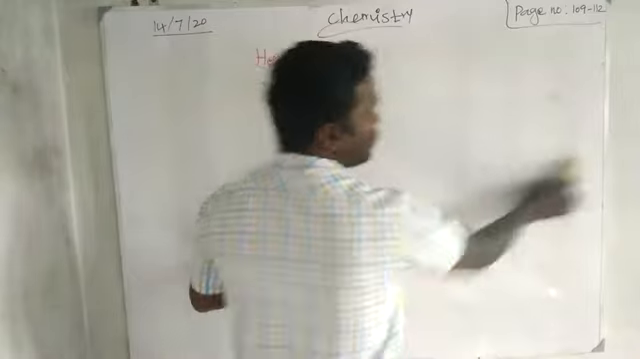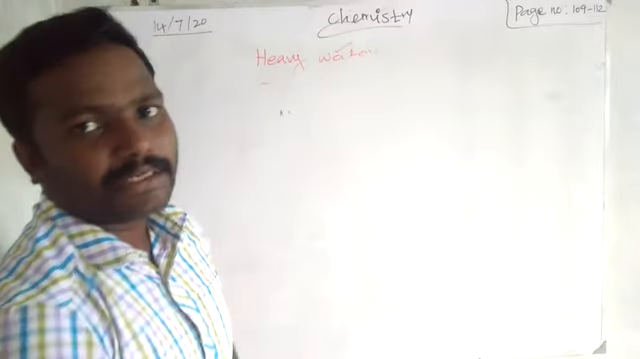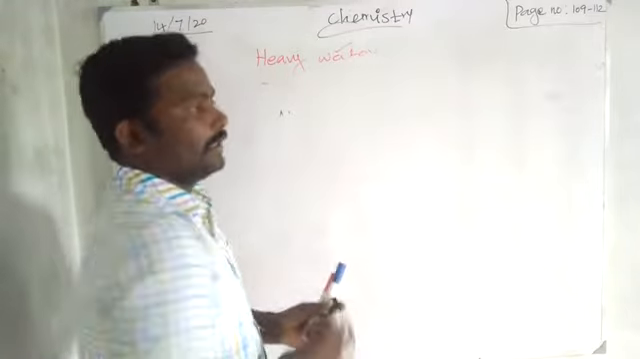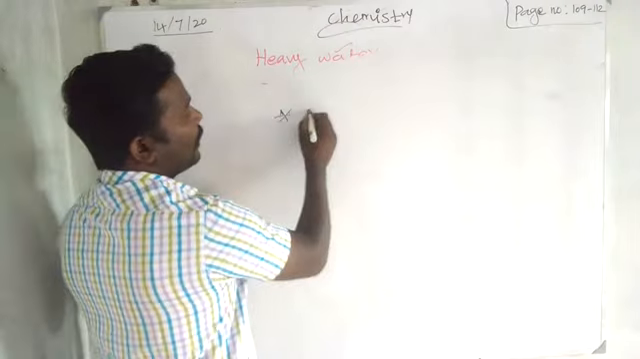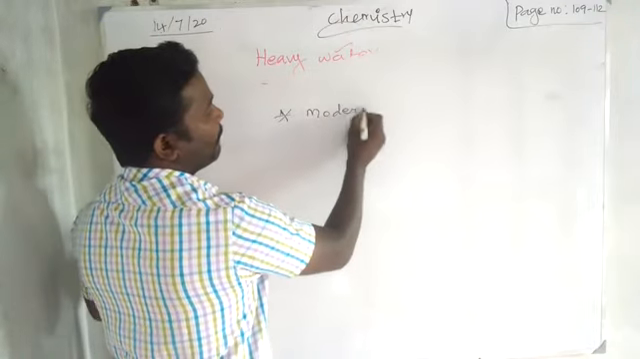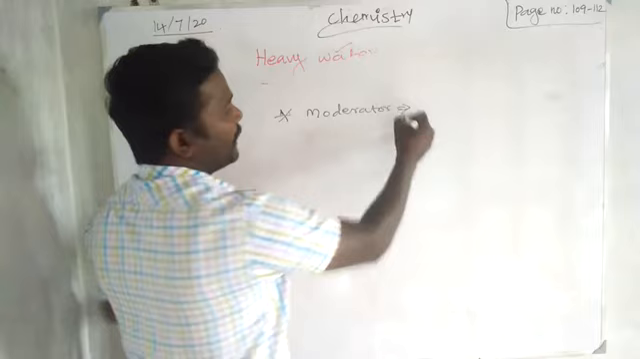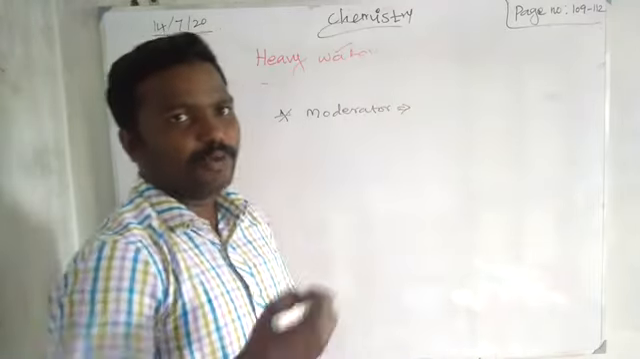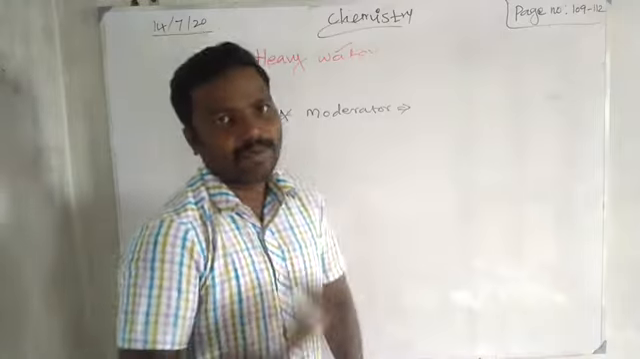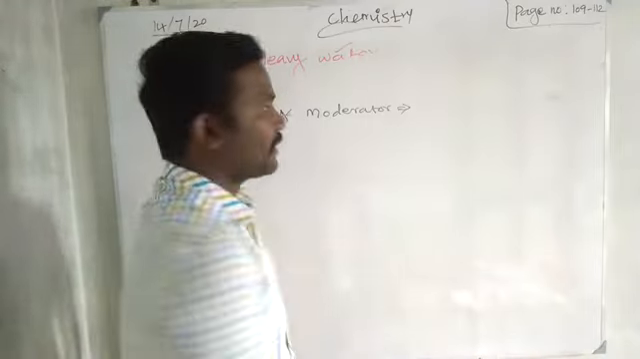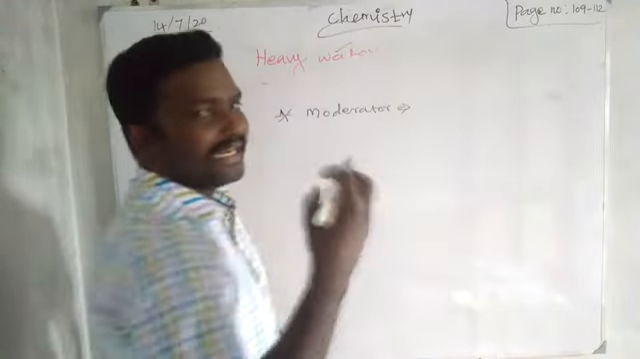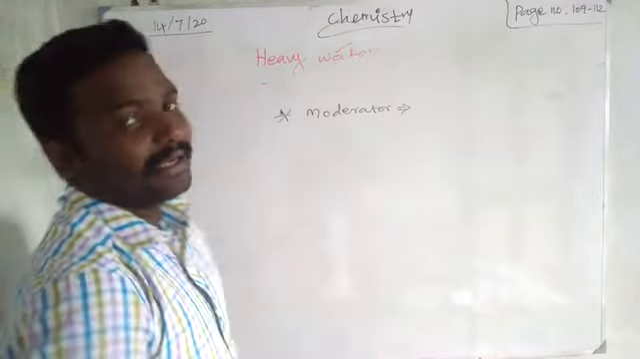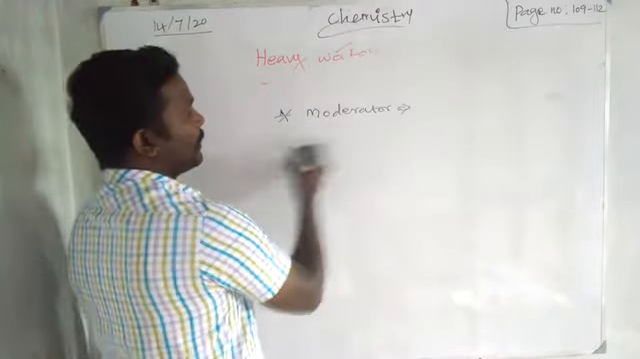Two uses belong to the nuclear reactor. So in the nuclear reactor, heavy water is used as a moderator. What do you mean by moderator? It can reduce the energy of neutrons. Actually, neutrons are only used in nuclear power generators. In the nuclear reactor, neutron energy can be reduced by using heavy water. It is used as a moderator.